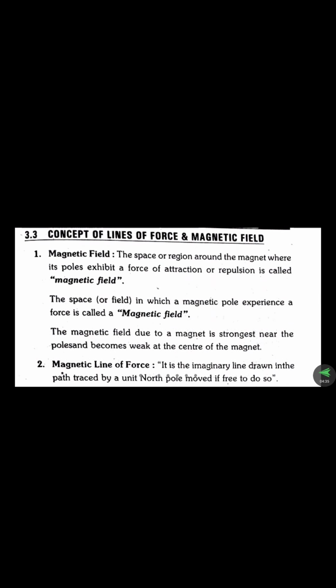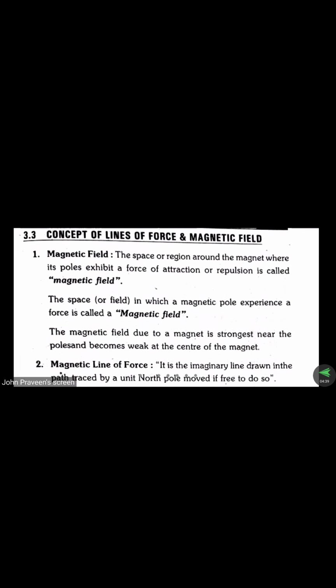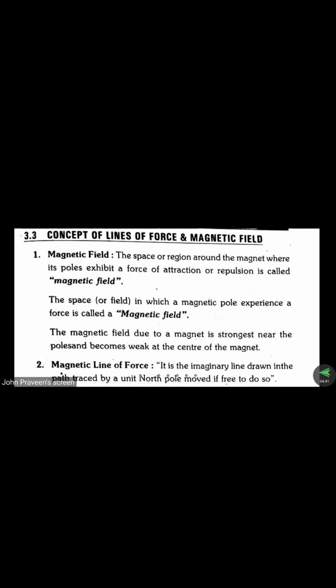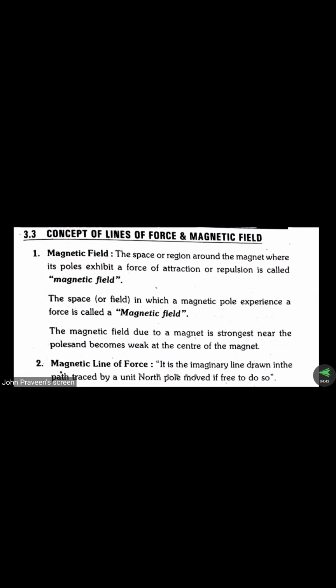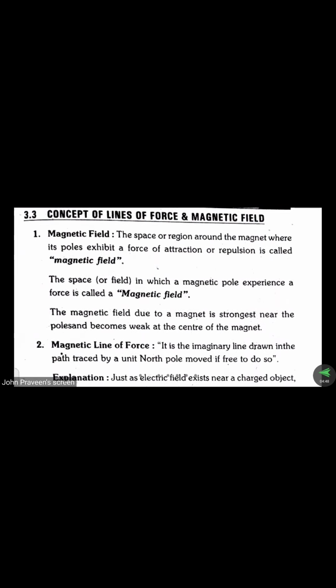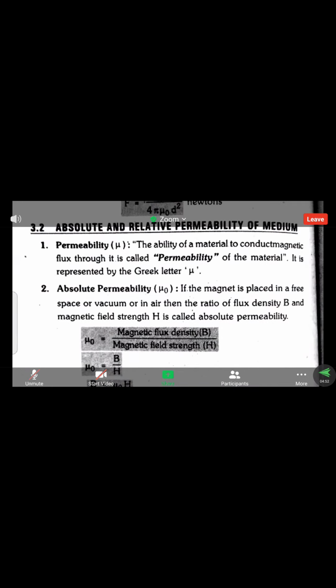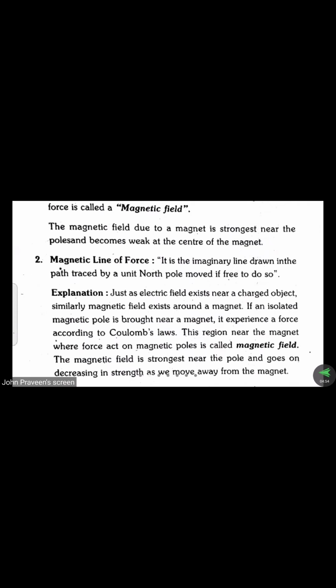Beyond the extent of that field, there is no possibility of attracting the charges, and in terms of magnetism, it is not possible to attract metals. That is the concept we consider for the electric field, and we apply it to the magnetic field. The space or region around a magnet where its pole exhibits a force of attraction or repulsion is called a magnetic field.